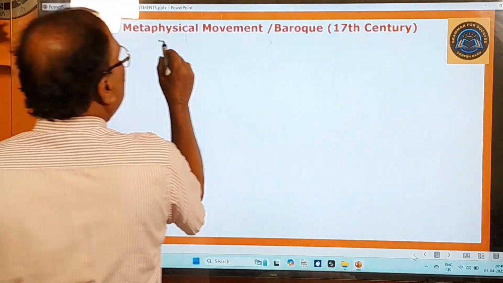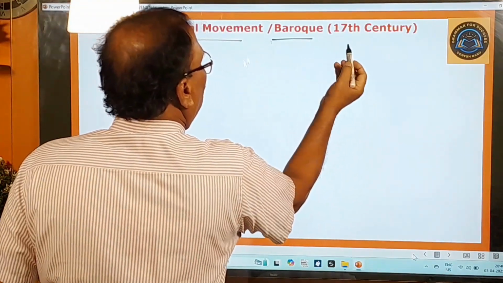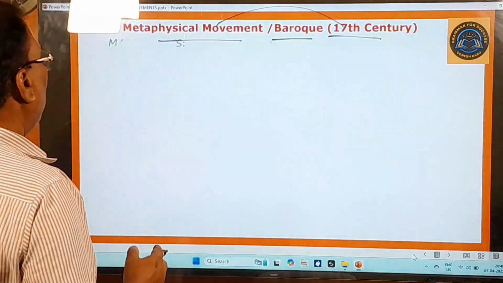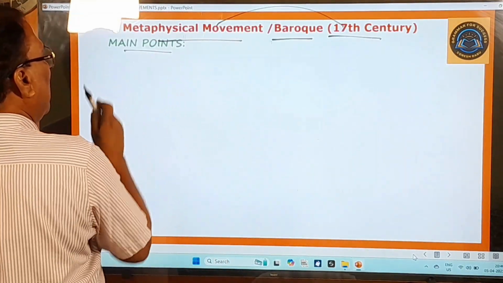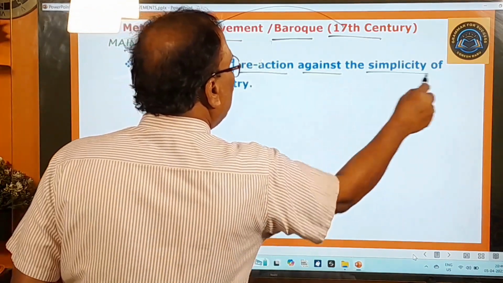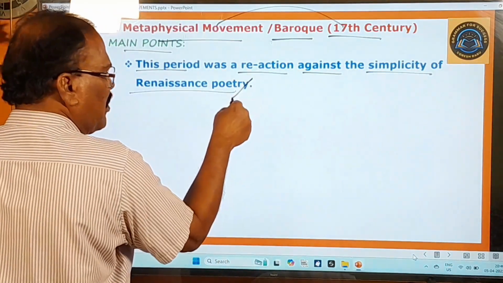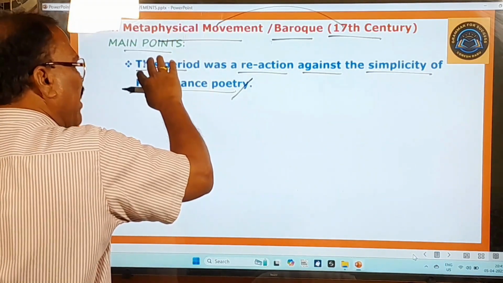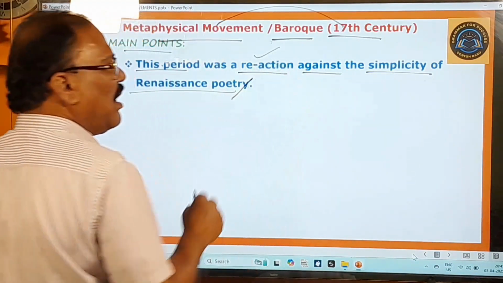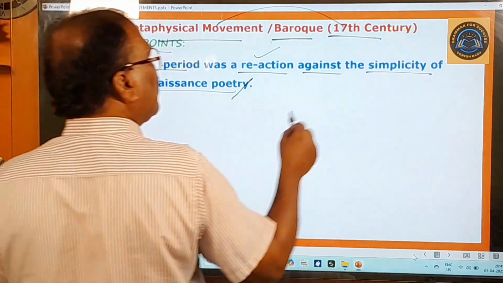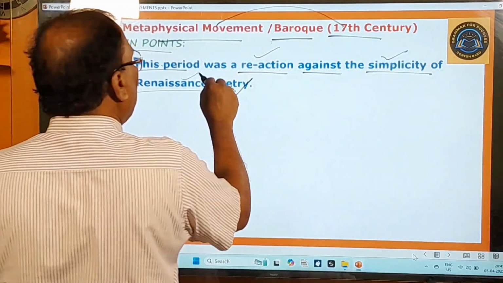Fourth one, metaphysical movement or Baroque. This movement existed in the 17th century. Okay, what are its main points? Let us have a glance at them. This period was a reaction against the simplicity of the Renaissance poetry. So this metaphysical movement was what? A reaction. A reaction means a response or a reply against what? The simplicity of Renaissance poetry.